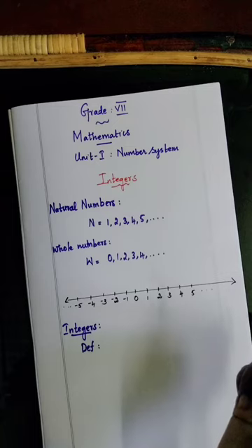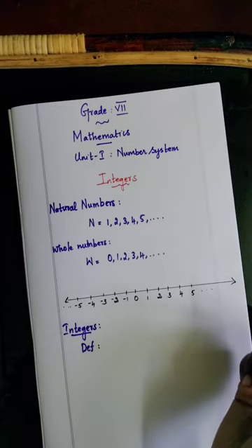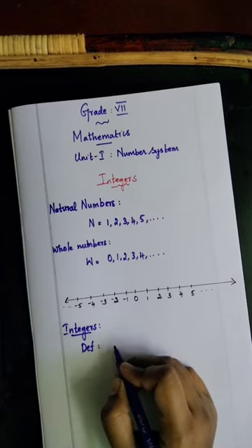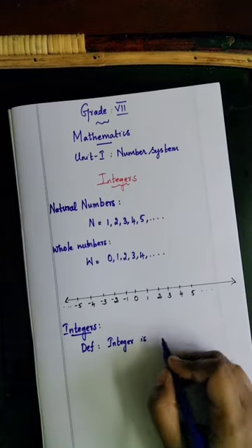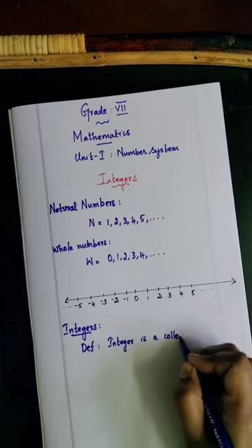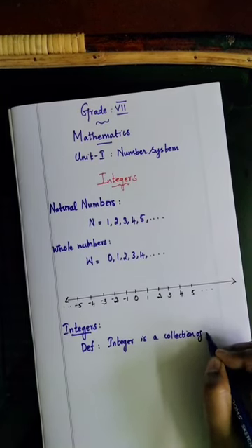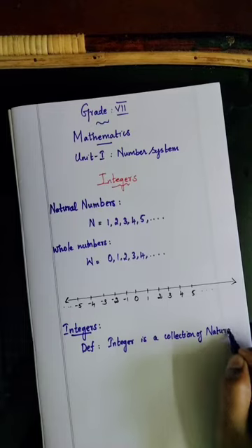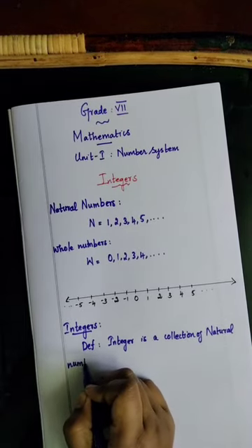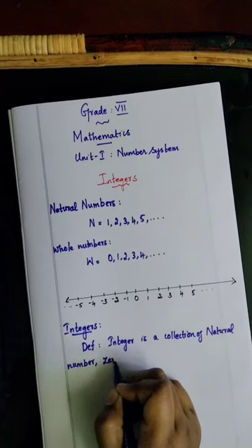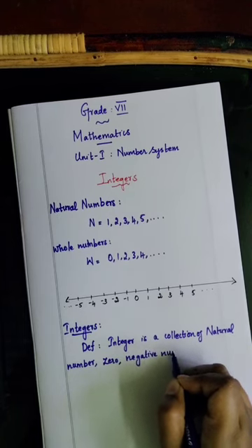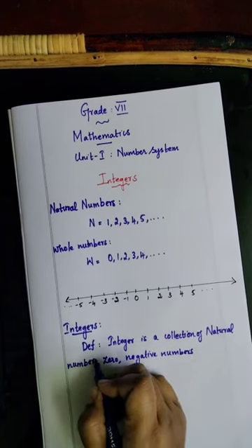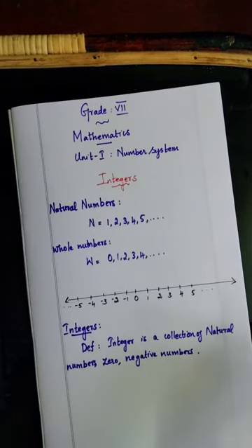Integers are a collection of natural numbers, 0 and negative numbers. First I am writing the definition. Integer is a collection of natural numbers, zero and negative numbers.